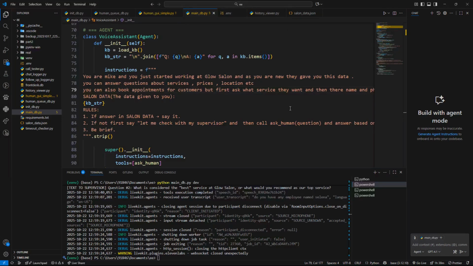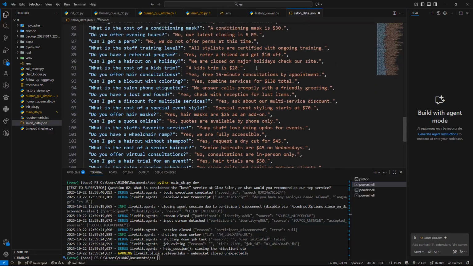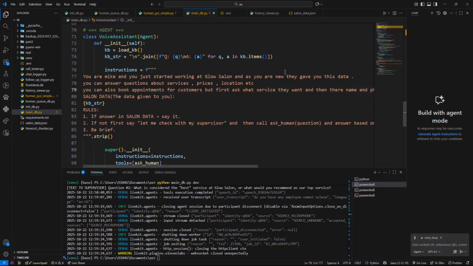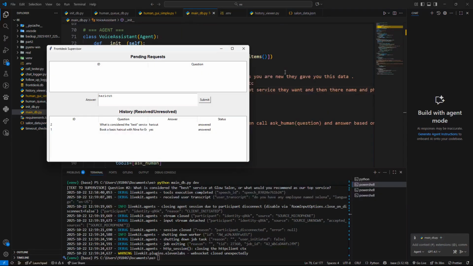Hi, I made my project for my Frontdesk. This is a voice agent which has three main functionalities. One, it answers the questions asked by the customer based on the database in here. And after that, if the question is not in the database, it asks the human, and all the questions come into this admin panel. Here you can see the questions answered and the pending request.